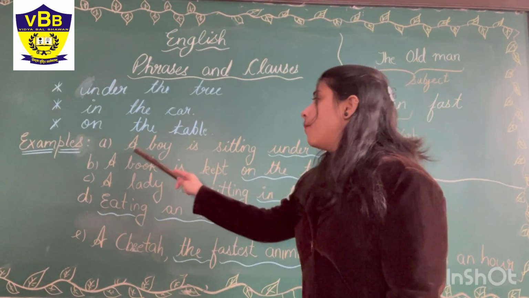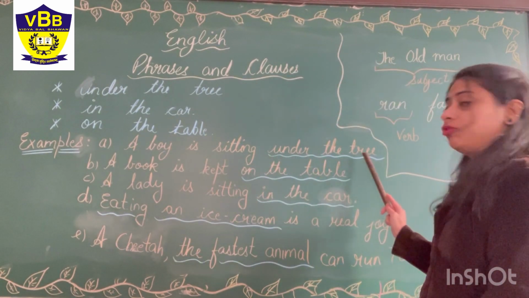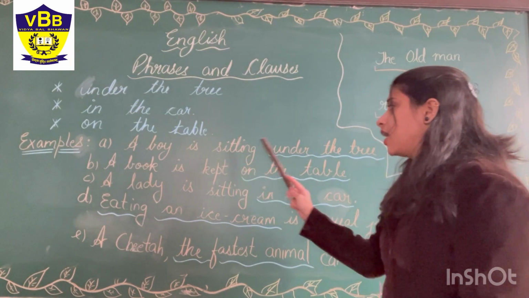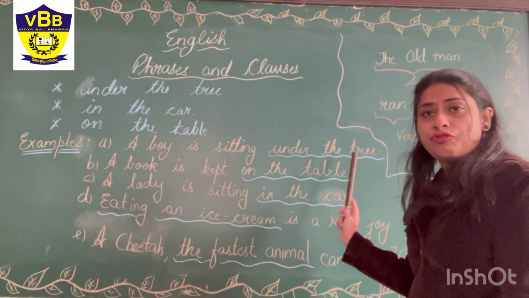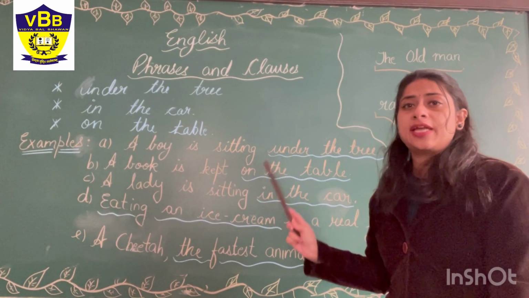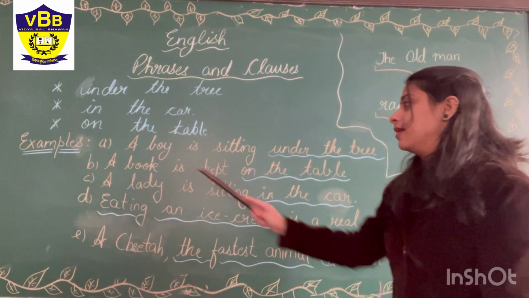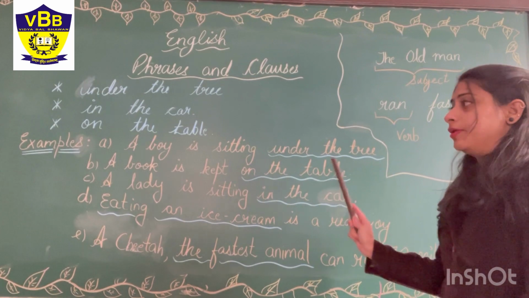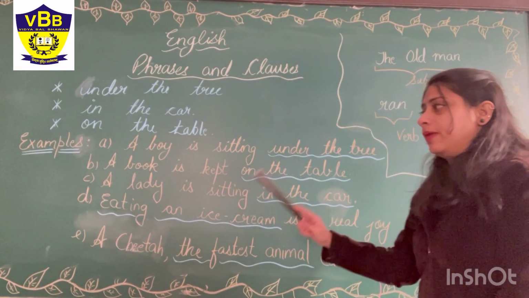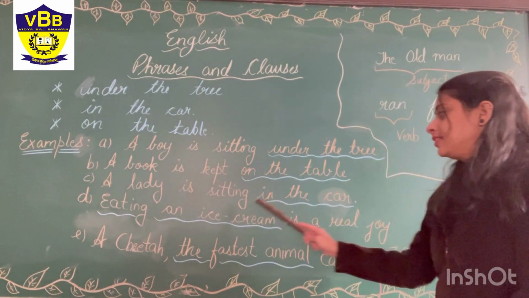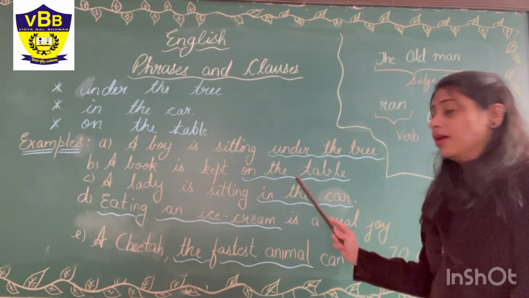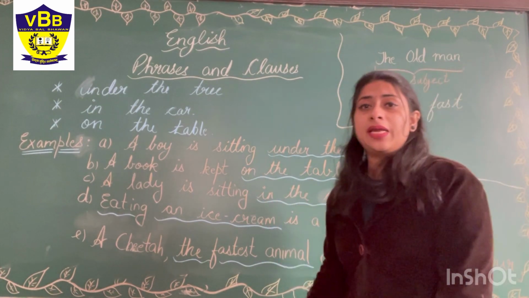Okay, first, a boy is sitting under the tree. Here we are getting who is sitting under the tree? A boy is sitting under the tree, right? So here we are getting the complete meaning because we have used a phrase within a sentence. Now second, a book is kept on the table. Now we have got what is kept on the table? A book is kept on the table. Third, a lady is sitting in the car. Who is sitting in the car? A lady is sitting in the car. So here we are getting the complete meaning.